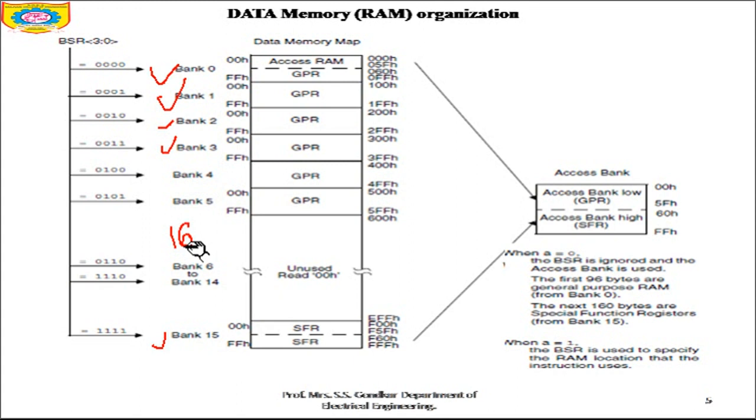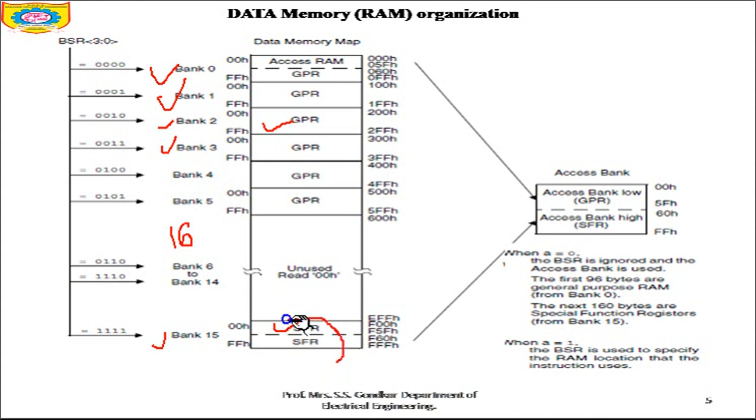Okay, so the data memory consists of special function registers and GPR, that is general purpose registers. You can see here the special function registers and the general purpose registers, where the special function registers are used to control the status of the microcontroller and the peripherals.